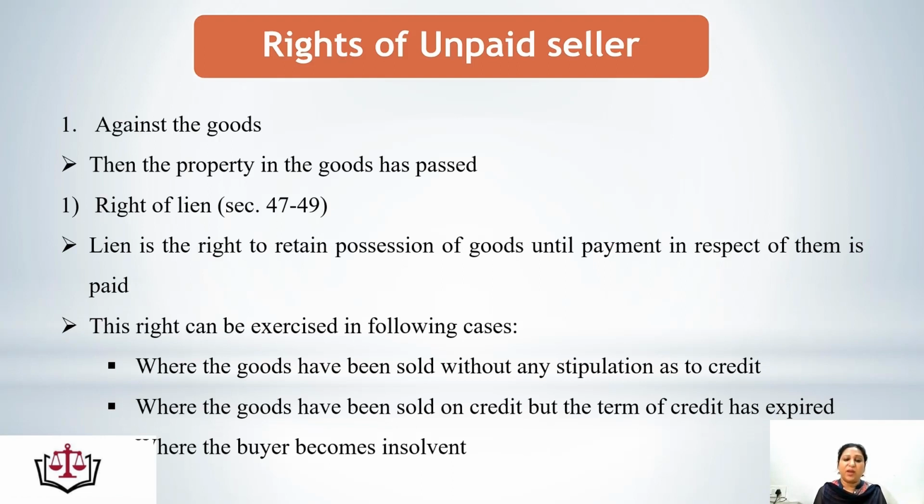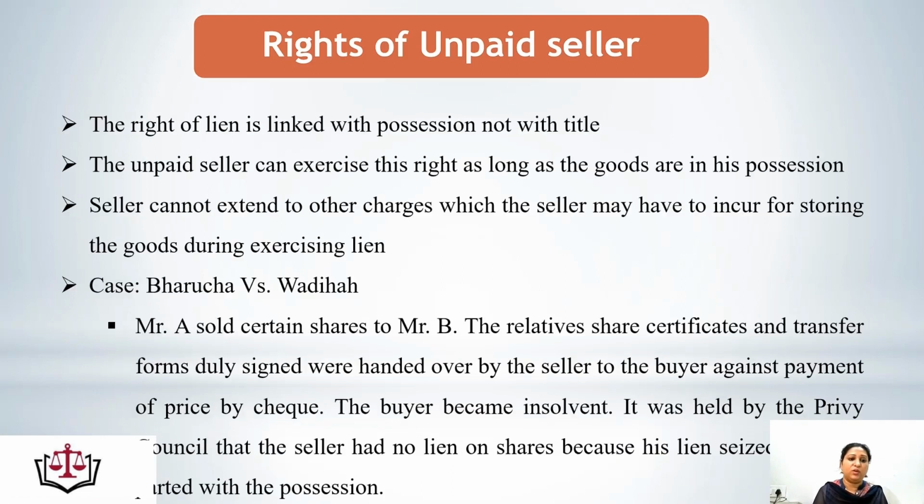Two, where the goods have been sold on credit but the term of credit has expired. Say there was a time period of credit to pay for the goods of 3 months. Now the 3 months have gone and the payment is still not made. Then this right can be exercised. And three, when the buyer becomes insolvent. Now the buyer has become insolvent and is not in a position to pay for the goods to the seller. In that case the seller has a right of lien on the goods.